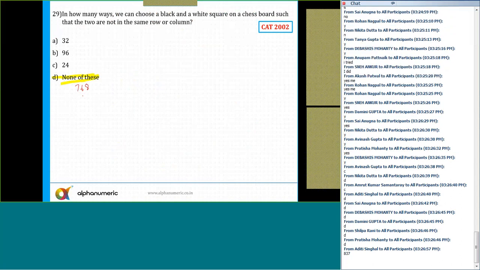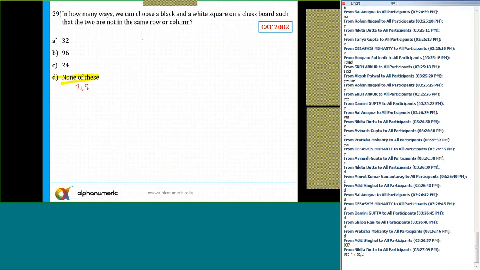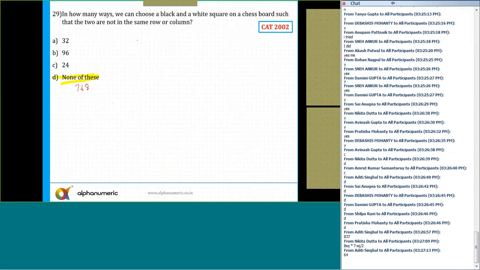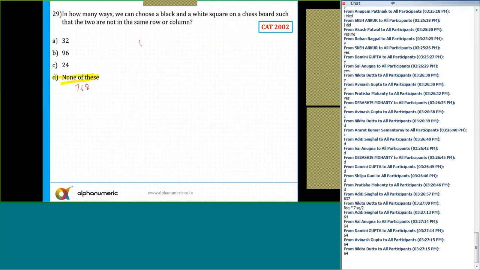In a standard chessboard, how many squares are there? 64. Now, let's say this is black, then white, then black, then white, then black, then white, and then black and white. 8 cells are there. Then it will be white, black, white, black, white, black, white, black. It will be like this.